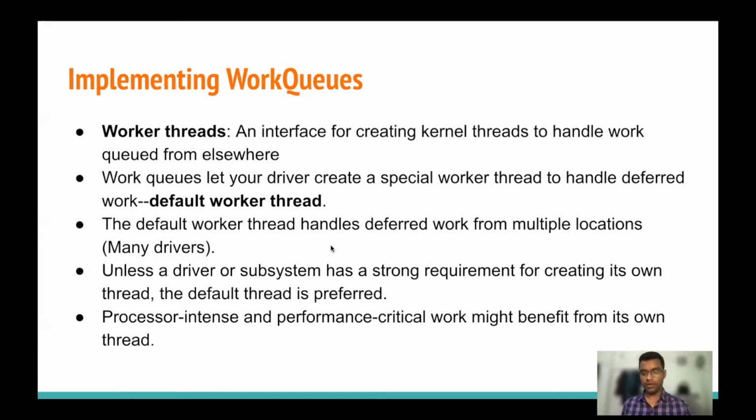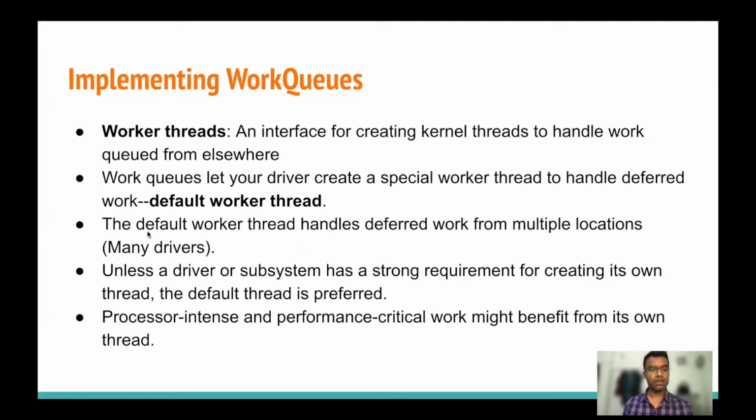Every CPU or processor has default worker threads, and these are kernel threads. Unless it is required, we don't have to create our own thread, and most of the time we can do our work with the help of those default worker threads defined for a specific processor or CPU.